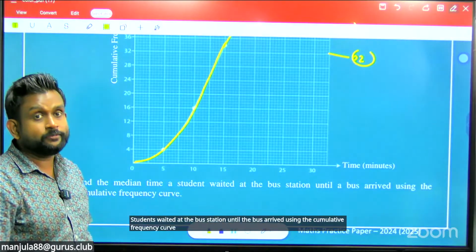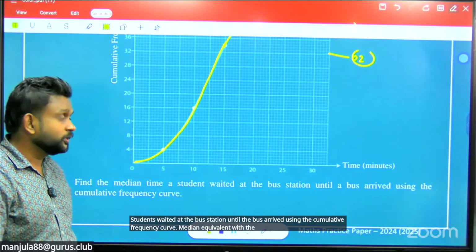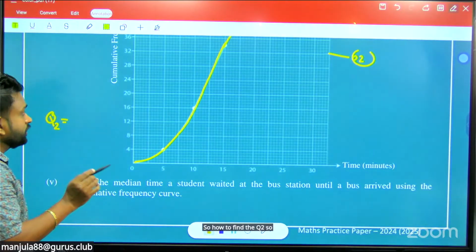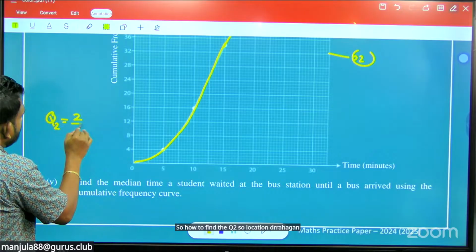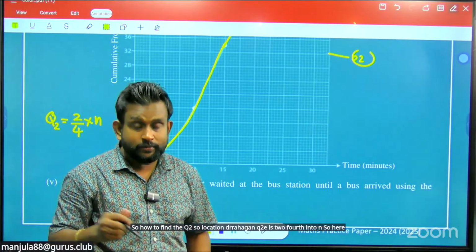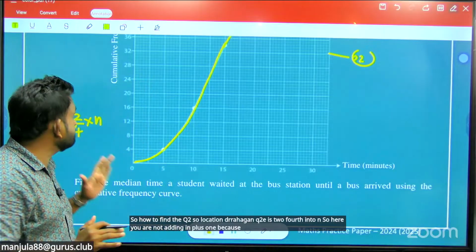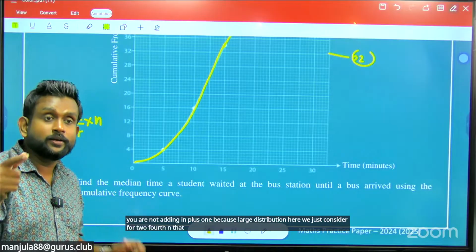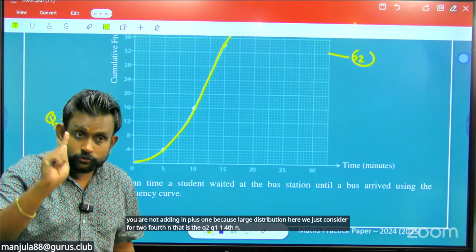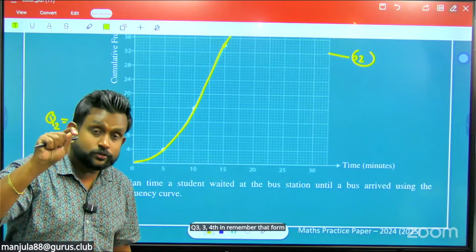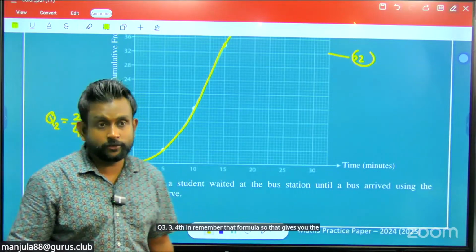Median is what? Q2. So how to find the Q2? So, the location. Q2 is 2/4 into n. Here you are not using n plus 1, because for this kind of distribution we just consider 2/4 n, that is the Q2. Q1 is 1/4 n. Q3 is 3/4 n. Remember that formula. So that gives you the location of Q1, Q2, Q3.